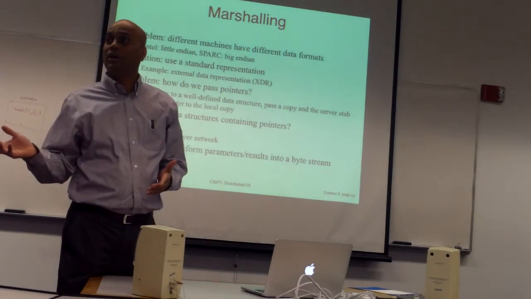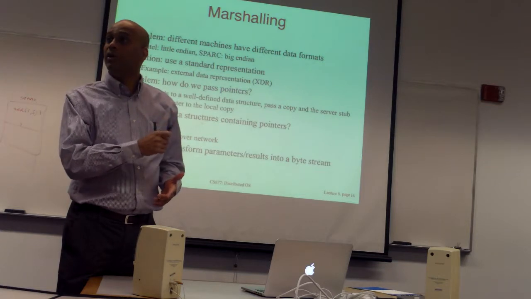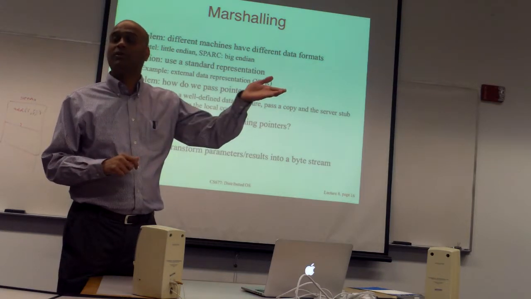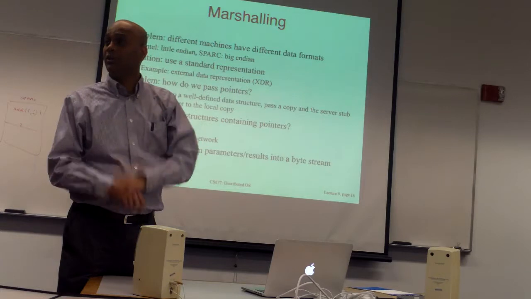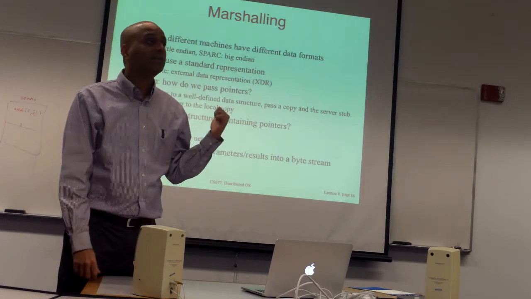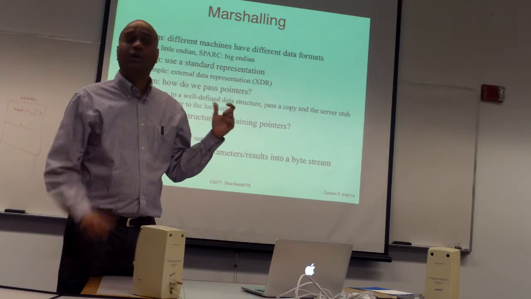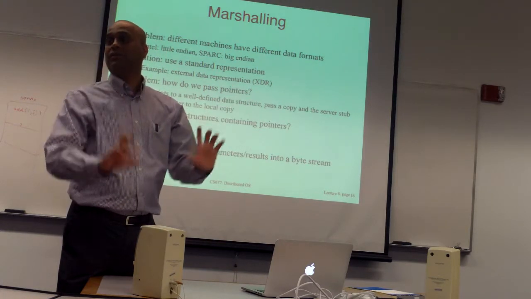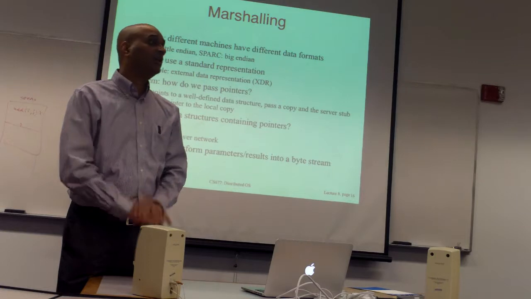Some architectures are little endian, you read bits one way. Other architectures are big endian, which means that the least significant bit goes the other way. Now if you send a simple integer, this add integer that your add program sends, let's say it's a 32-bit system, is going to be sent as 32 bits.